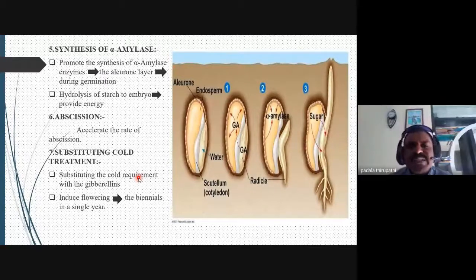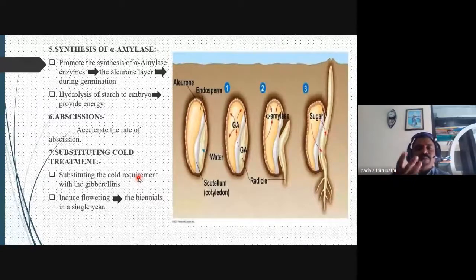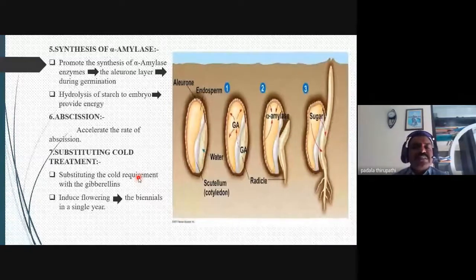Alpha amylase is an enzyme which is responsible for promoting the aleurone layer during germination, and it is also responsible for the activation of enzymes, the hydrolysis of starch to the embryo, providing energy through these gibberellins, and accelerating the rate of abscission. Abscission is a layer, and this is accelerated by gibberellic acid.